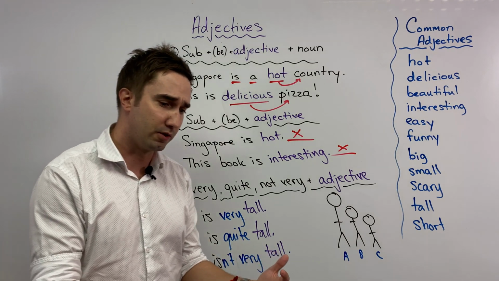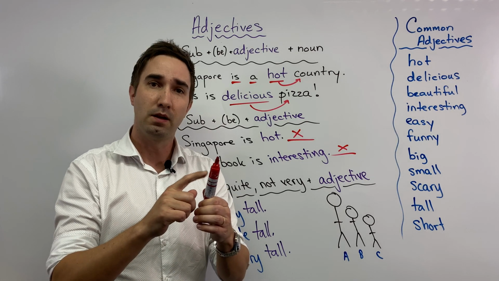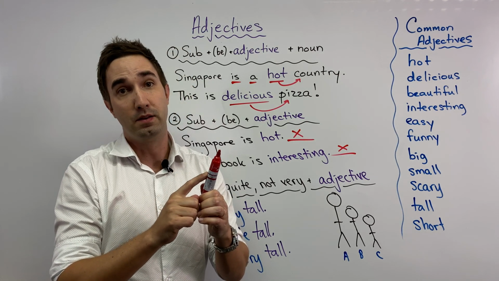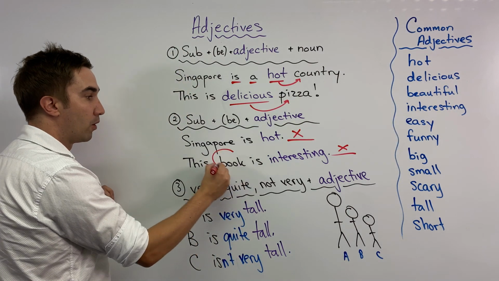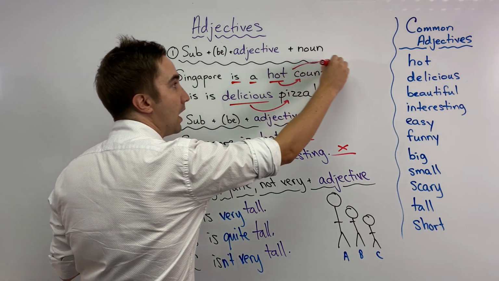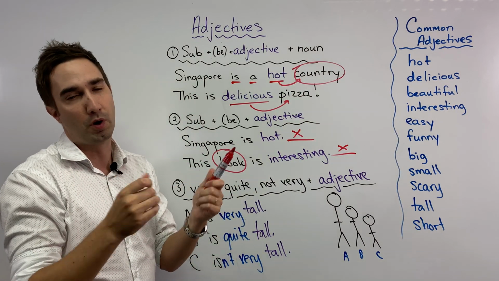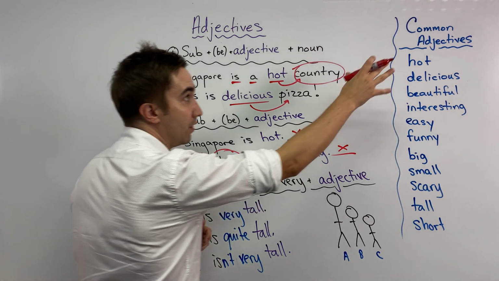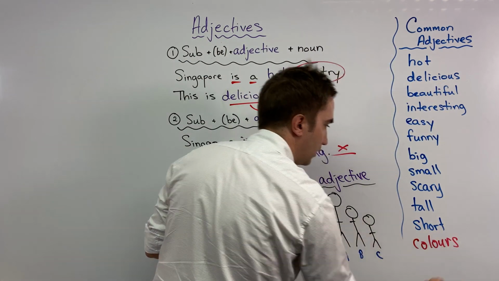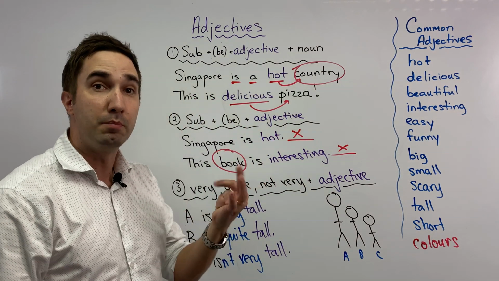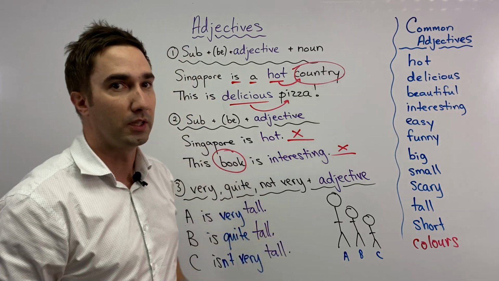Now, common adjectives are colors, right? So if we think about this pen, I could say this pen is red. Now, I can put the noun here, right? This is a red pen. No problem. Also okay. So on this side, common adjectives, usually we have our colors: red, black, white, the White House. I'm wearing a white shirt, something like that.